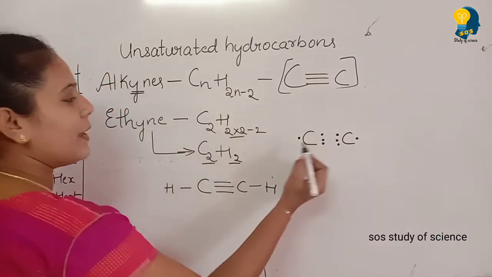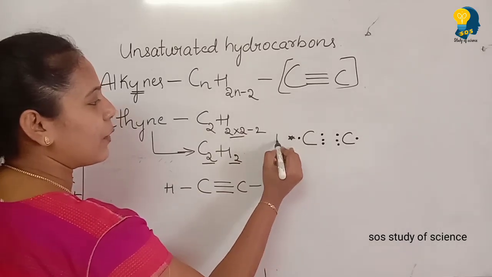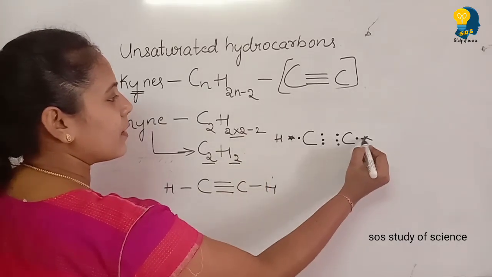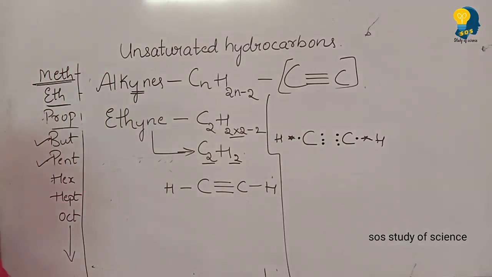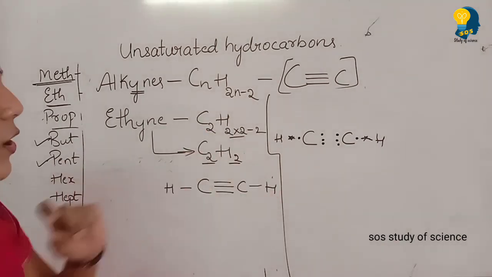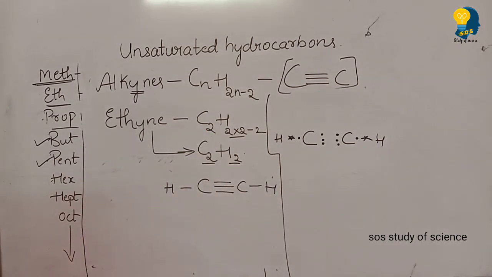So we are completed with carbon, now left with the hydrogen atoms. Hydrogen has 1 valence electron. Clear? So this is how you will write the structural formula, electron dot structural formula and the molecular formula of ethyne. Okay, so one more example I'll give you.